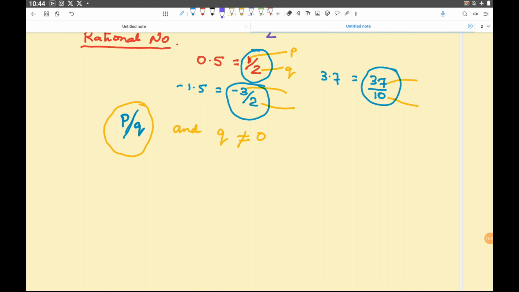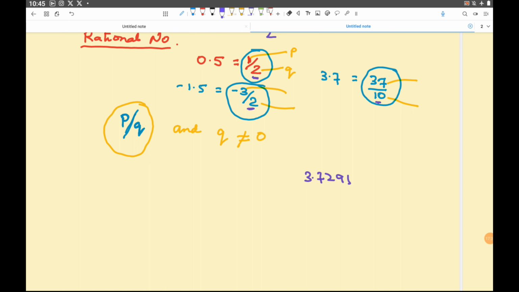Okay. So see, Q is not equal to 0 here, not equal to 0 here, it is 10, here it is 2, right? Q is not equal to 0. So tomorrow anybody asks you what is rational number, you will say any number which can be represented as P by Q. So for example, I'll say 3.7291, is it a rational number?